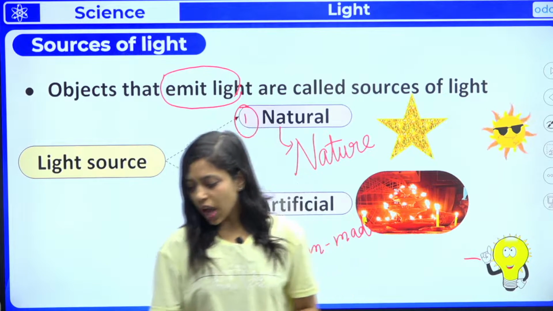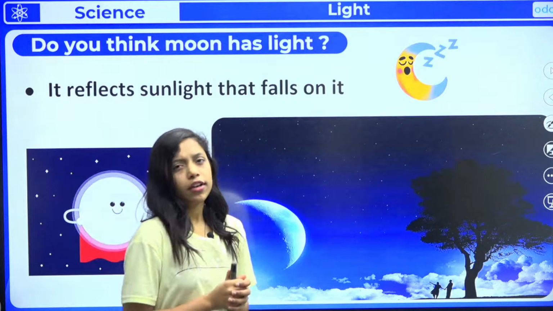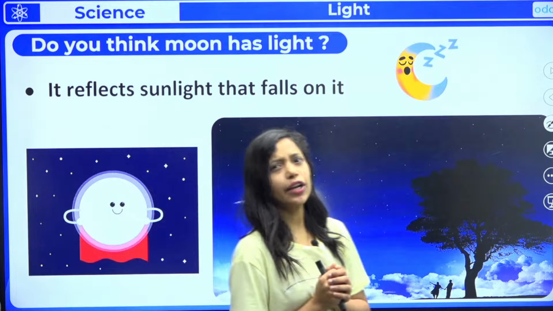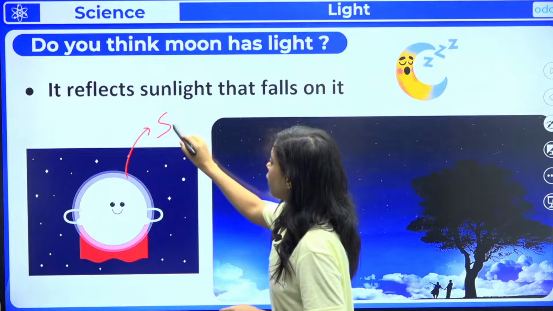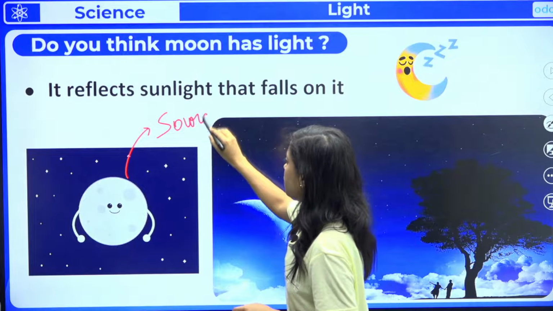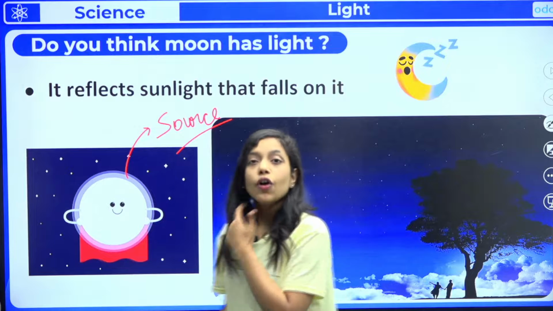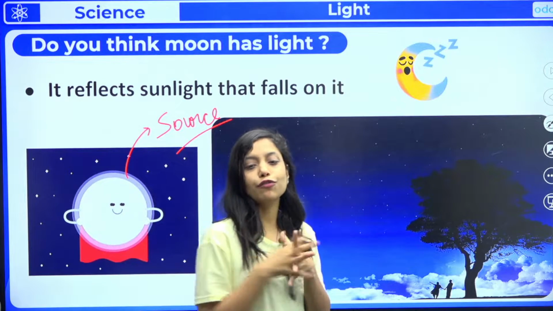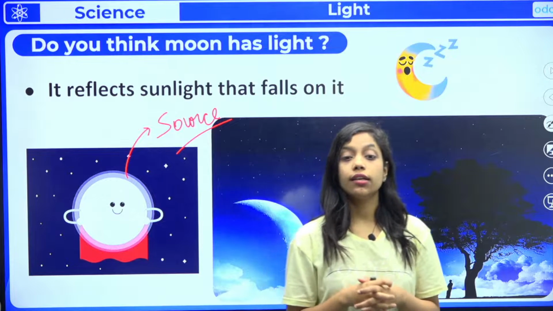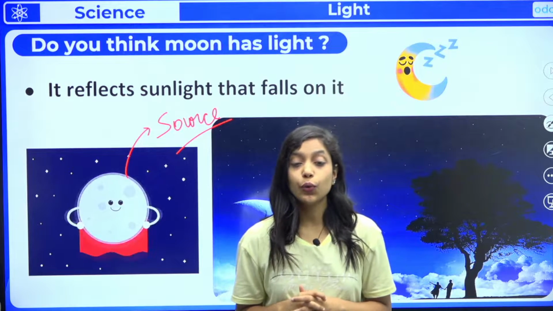That's great. So now I actually have a question. Do you think moon has light? Can you consider moon as source of light? Is it true or false? Let me know. If I give a statement like, moon is a source of light, moon is a natural source of light, is it true or false? Let me know. Okay. Most of you are telling true, true, true.